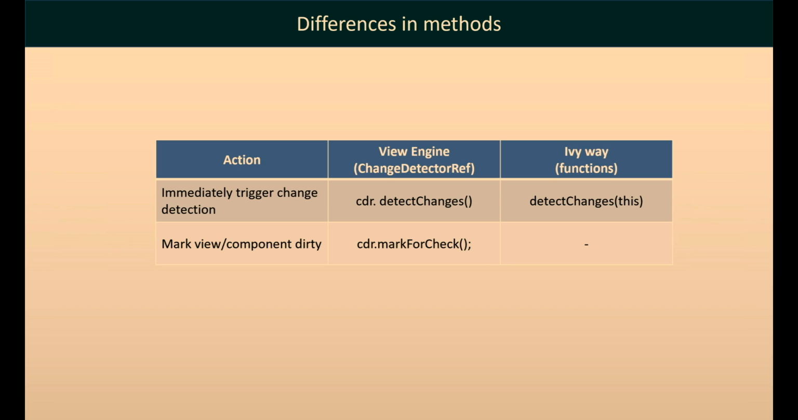And in the current view engine, unfortunately, there is no way to do that. We have something called mark for check, but it doesn't schedule change detection. So if you don't use zone.js and just use mark for check, you won't have change detection. Whereas in Ivy, we are going to have something like that. The tentative name is mark dirty. So you pass a component instance. You use it similarly to detect changes. You pass a component instance, and it doesn't run change detection immediately, but it schedules a change detection run in the next VM turn.